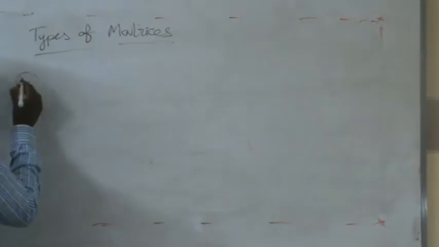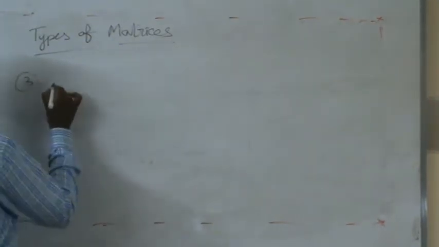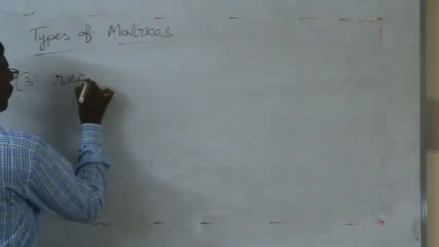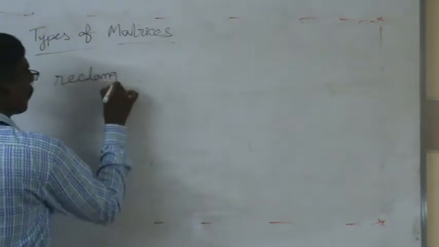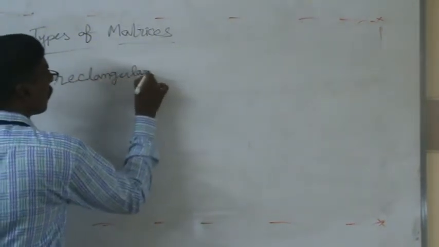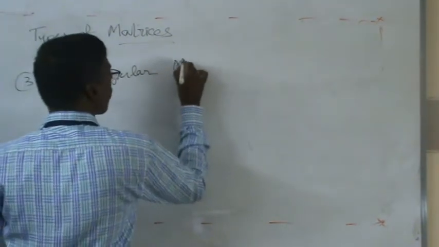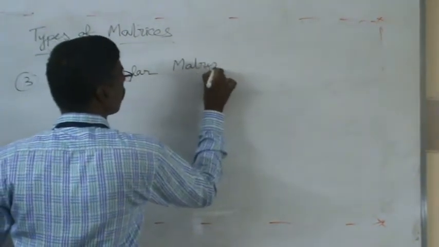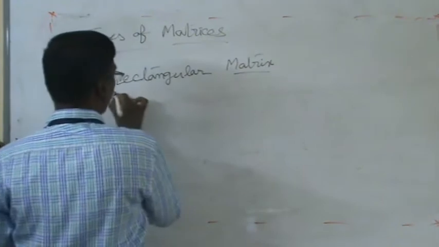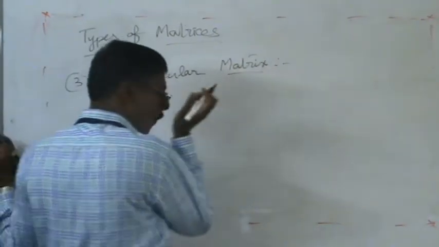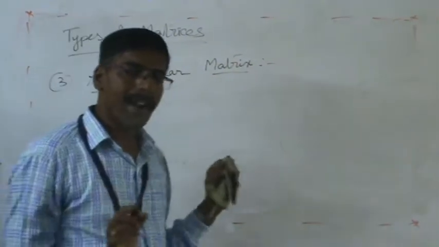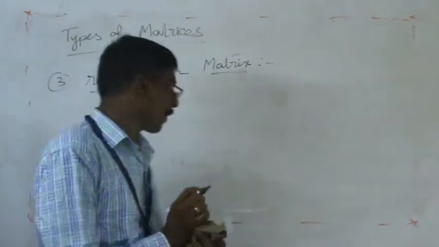Next type of matrix, rectangular matrix. What is meant by rectangular matrix? Rectangular matrix means what?